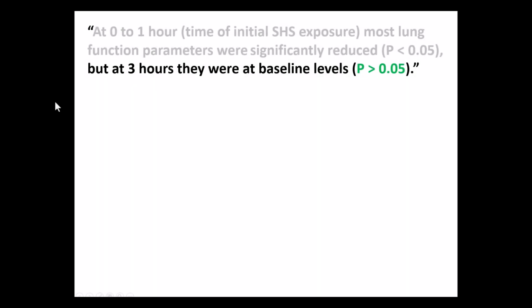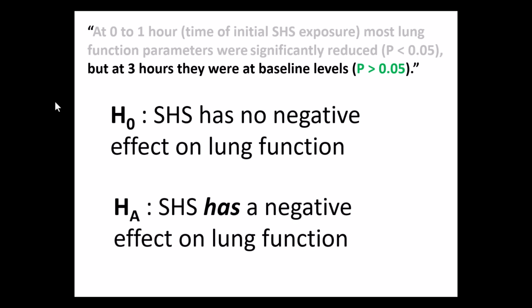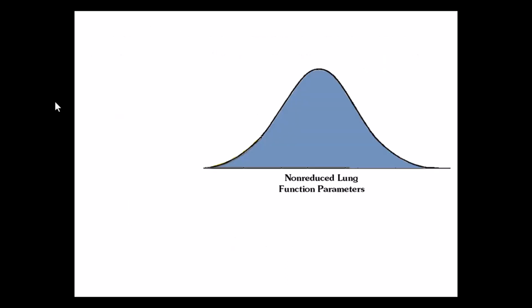Okay, my friends, so now to the second part of the study, the one where we got a big p-value from. Now remember the hypotheses, they're the same as they were before. Secondhand smoke has no negative effect is the null. Secondhand smoke does have a negative effect. That's the research. Okay, now a big p-value, bigger than 5%, means we are back in this null.